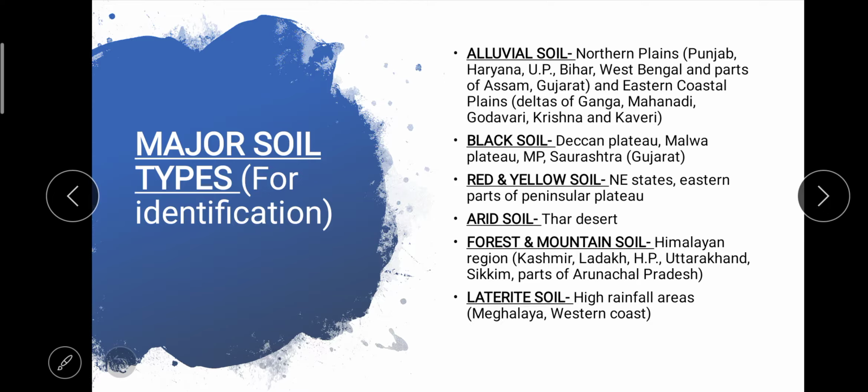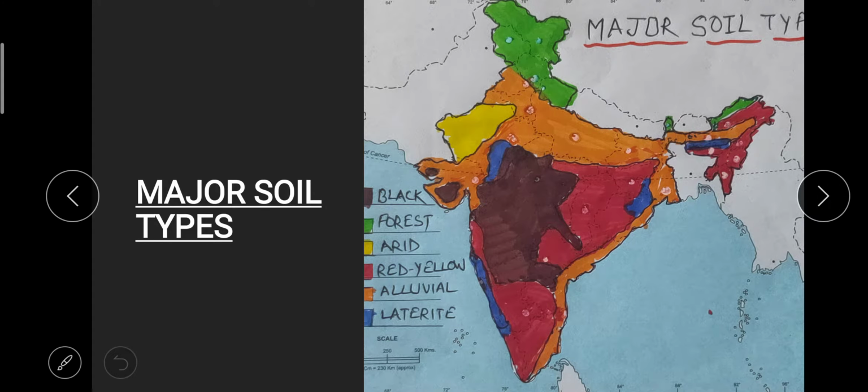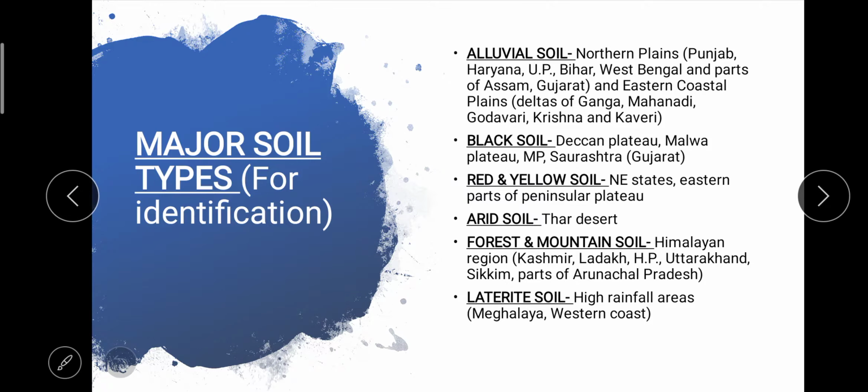First of all, we are doing major soil types. As we know, in India, alluvial soil, black soil, red and yellow soil, arid soil, forest and mountain soil, and laterite soil. 6 major types of soils are there, right? See the map. All these 6 soils we have shown in the map, and different colors we have used for easy identification. Now, which areas are there where these soils are found?